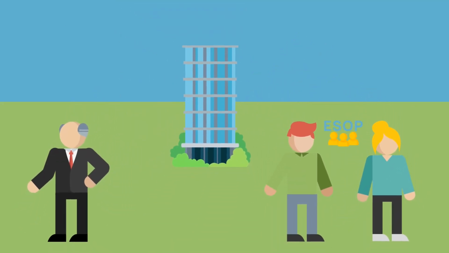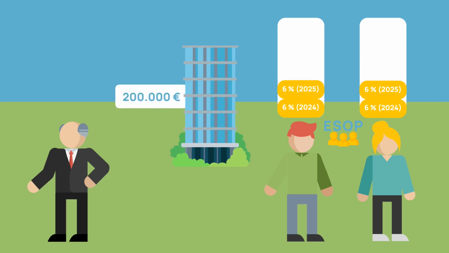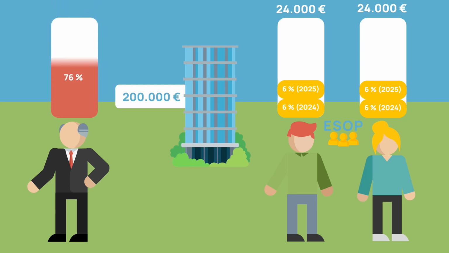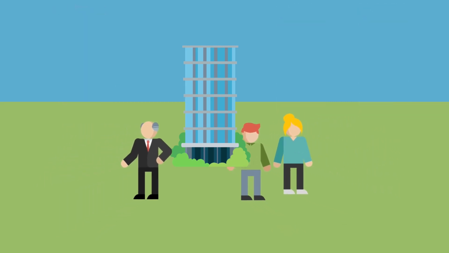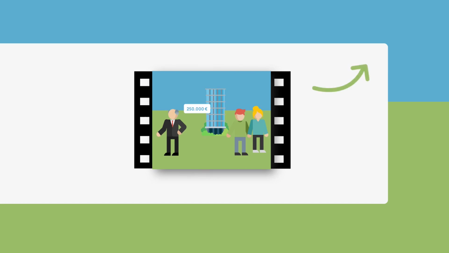After 2 years, Martin's debt is paid in full. Anna and David each own 12% of the company, 2 units of 6% each in 2024 and 2025. The value of the company remains €200,000, which means that Anna and David each have €24,000 of value in their personal capital accounts. Martin has received the full payment of the share value and retains a 76% stake worth €152,000. In this video, we have assumed that the company's value has not grown during this time, so the value of the shareholding has remained the same. If you're interested in what happens when the value grows, click on the top link.